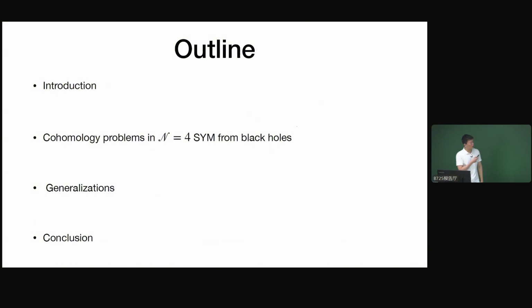So this is the outline of my talk. I will discuss the Q cohomologies in N=4 super Yang-Mills, and then a black hole actually gives us predictions on the properties of this cohomology. Then I will discuss some generalizations, generalizing the Q cohomology problem to other theories, and then conclusion.